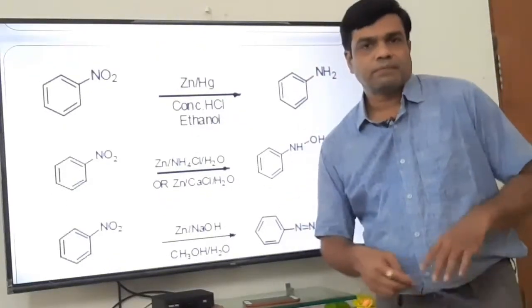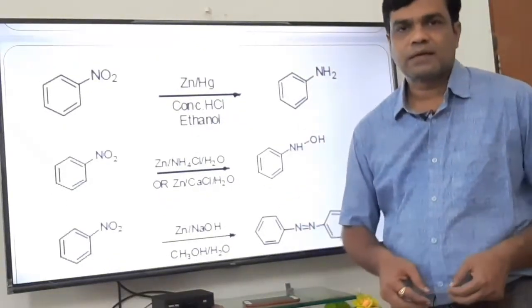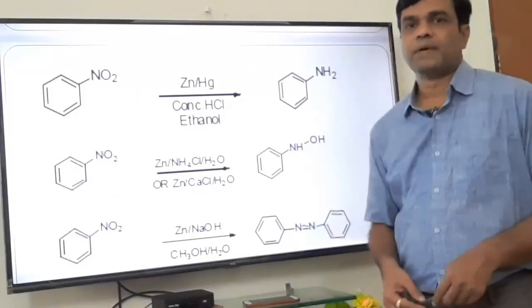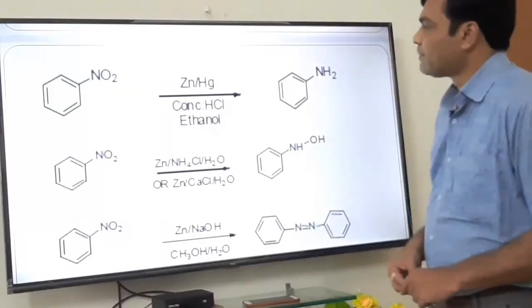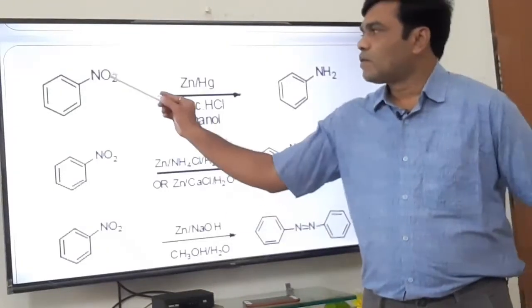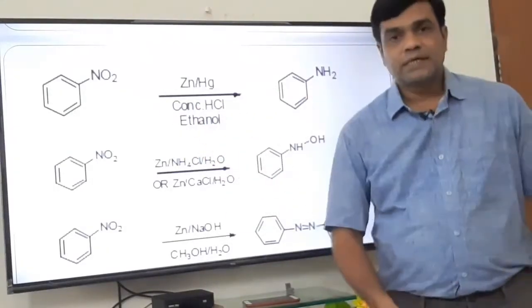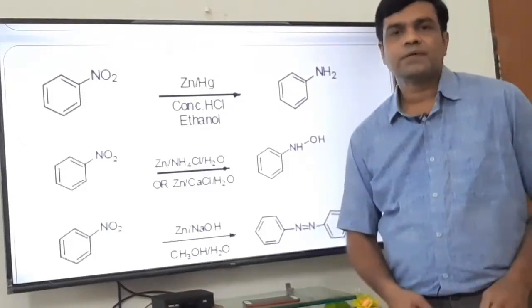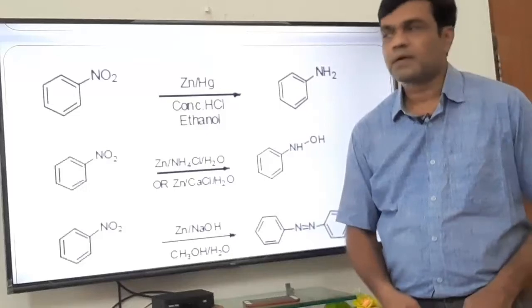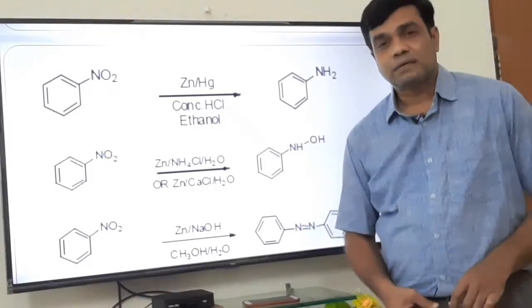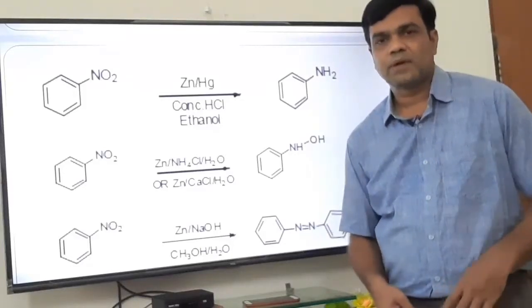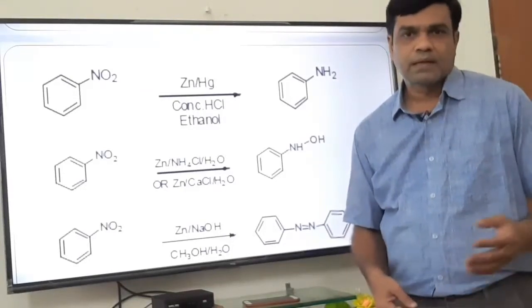Now let us see some other modifications of other functional groups by using the Zn-Hg/HCl. Nitro group is converted to NH2, it is a reduction. NO2 group is reduced to NH2. That NO2 to NH2 conversion can also be done with tin with hydrochloric acid, ammonium sulfide, sodium sulfide.